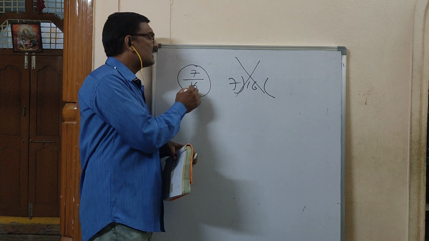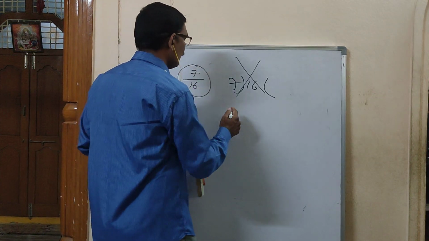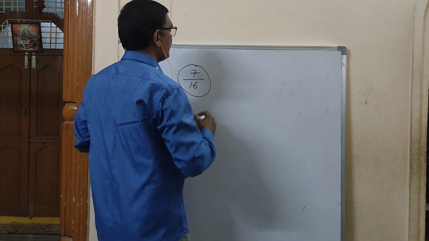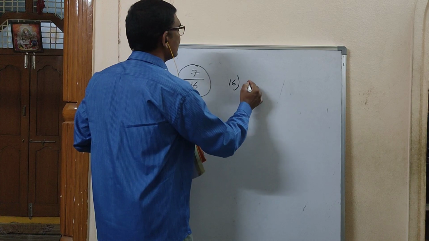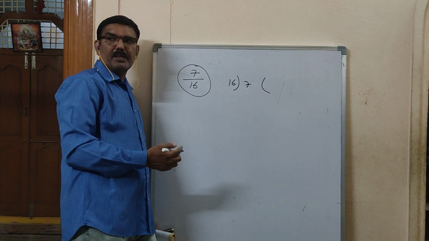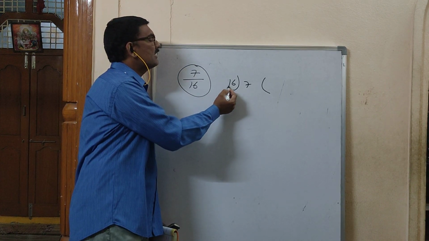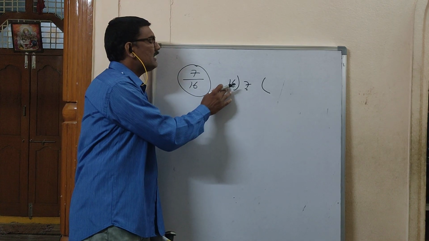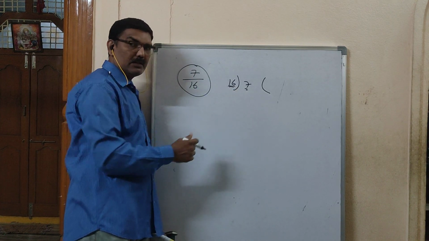Denominator here is 16, so 16 should be the divisor. So you should write 16 here and 7 here. 16 is divisor, 7 is dividend. Divisor is bigger than the dividend.